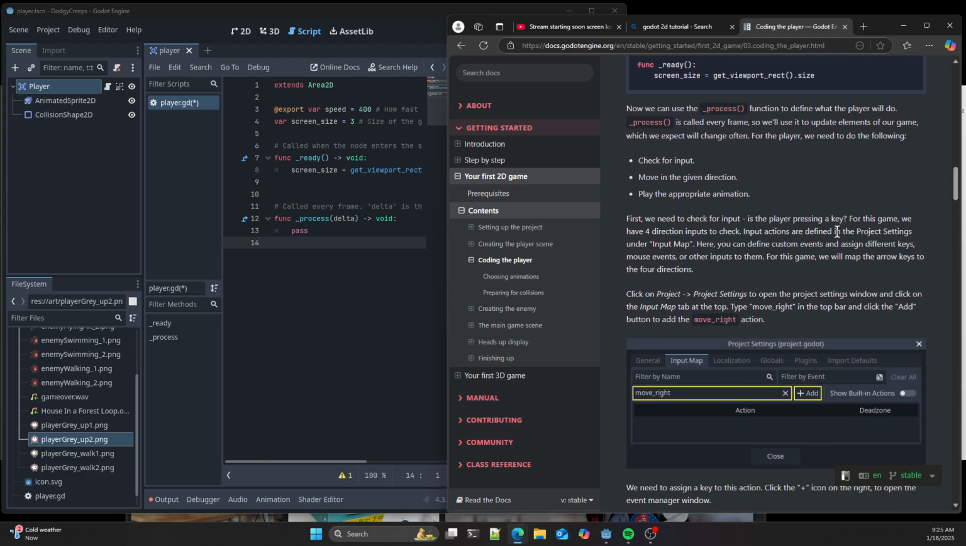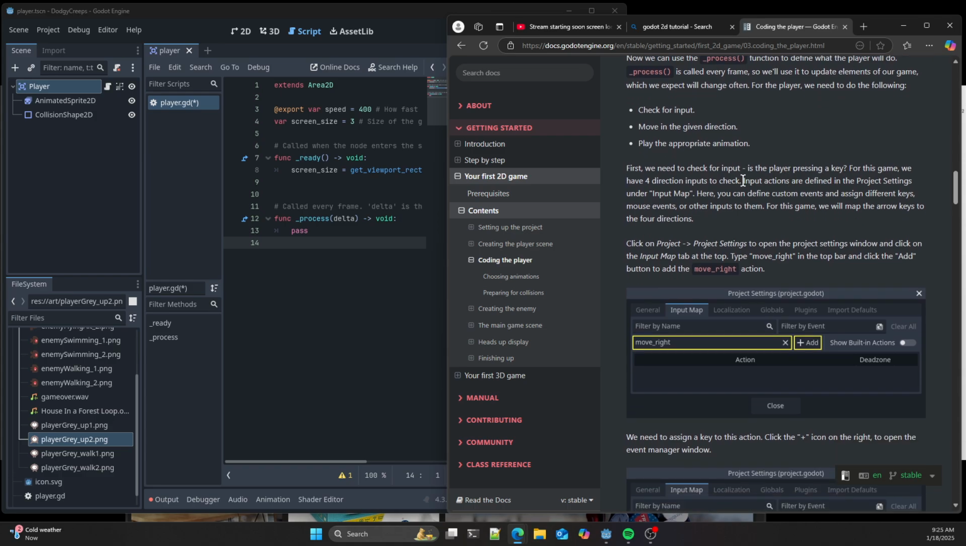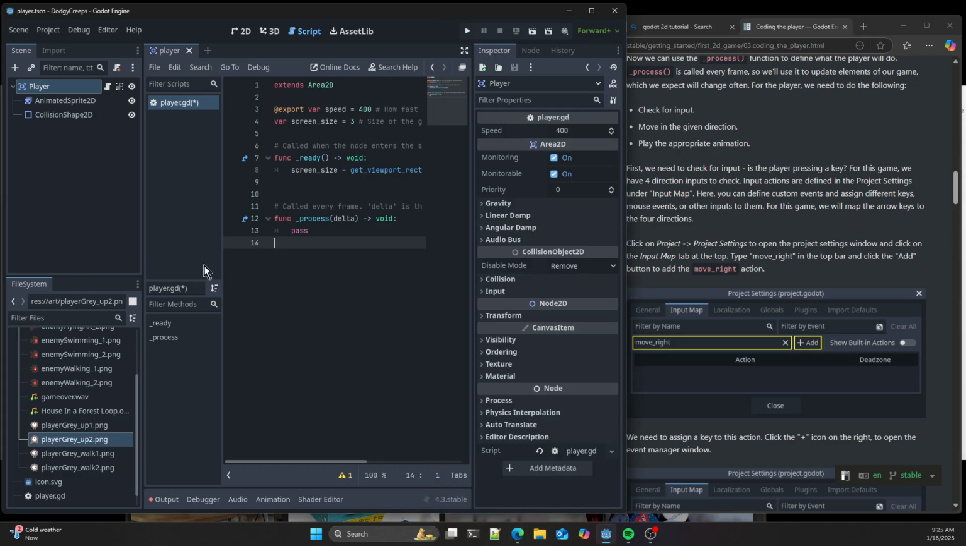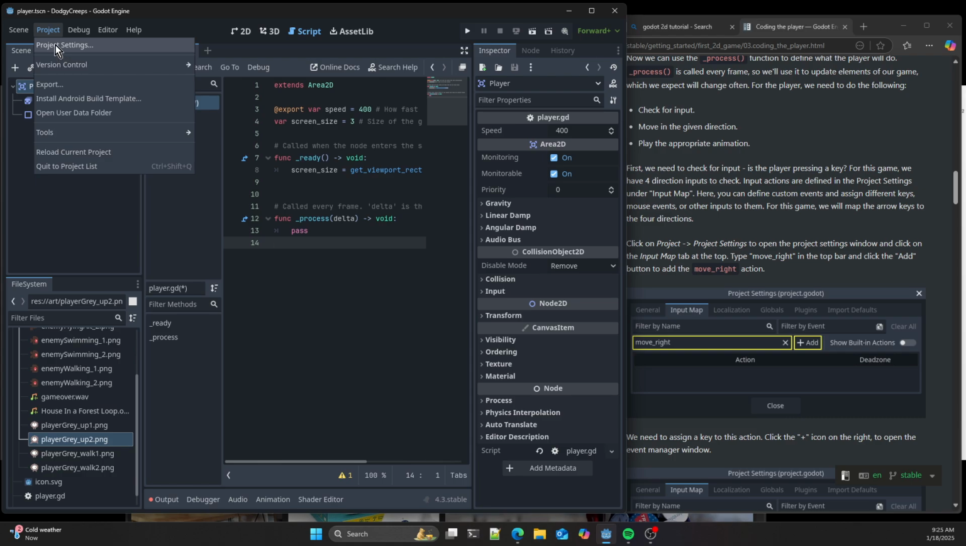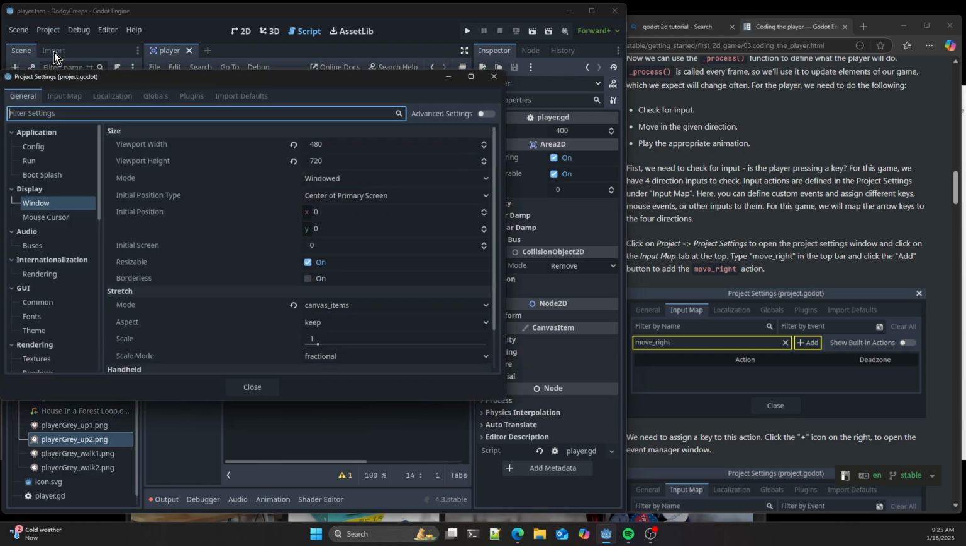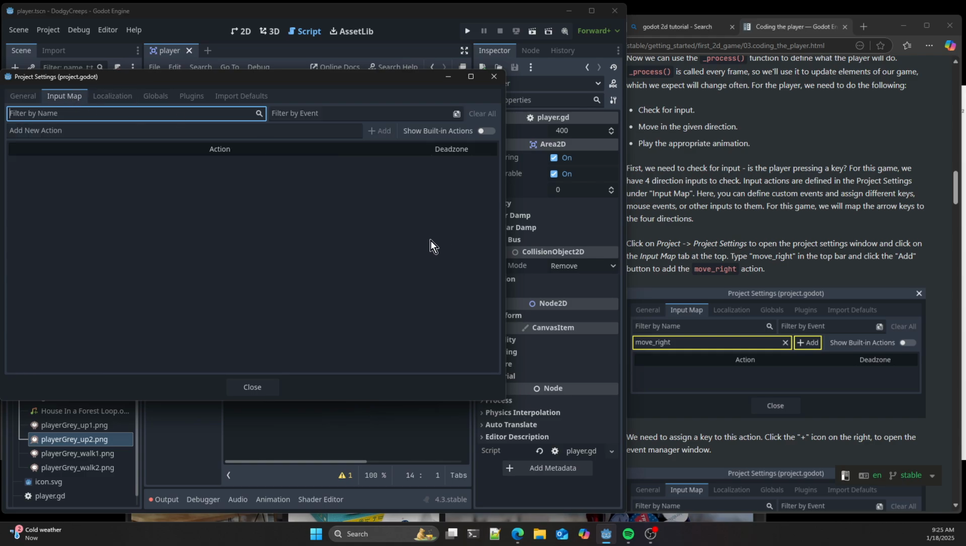So first we want to check for input. And we're going to use WASD, I think, in this one. So what we do in the Godot engine is we define an input map. We can do that from project settings, or open input map on the top. Oh, there it is, right. It's not quite big enough.